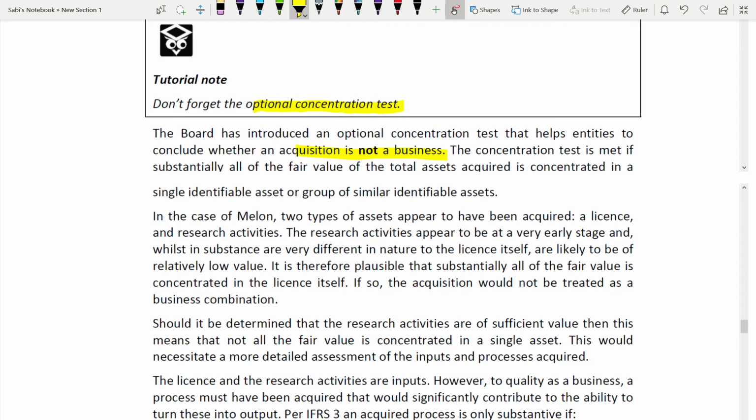The concentration test is met if substantially all of the fair value of the total assets acquired is concentrated in a single identifiable asset or a group of similar identifiable assets. You see, it depends on the proportion of the fair value of the total assets. If the majority of it is concentrated in one single asset or group of assets which are similar, then it is not a business, otherwise it is. Okay, so in this case of Melon, now you're linking it to Melon.